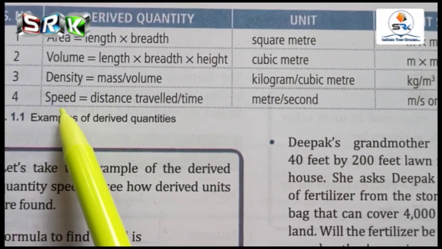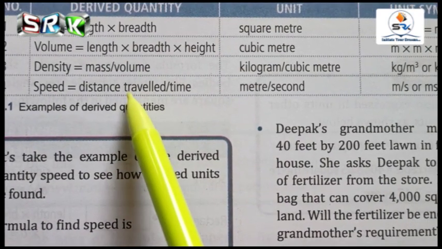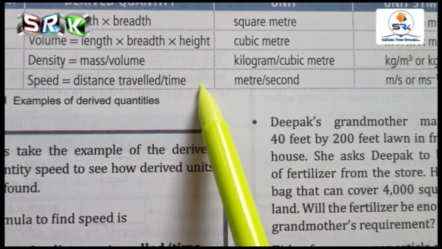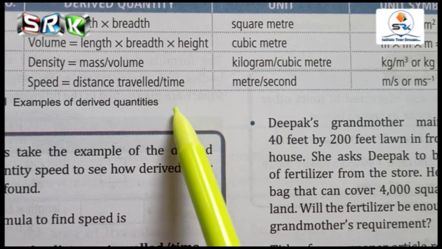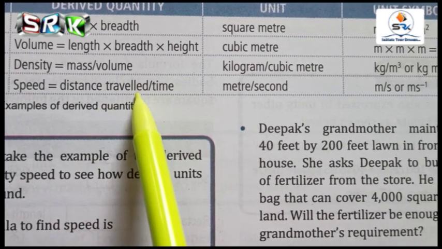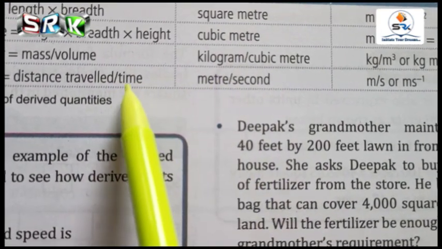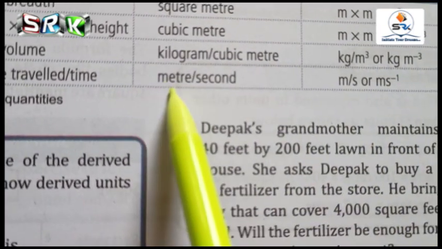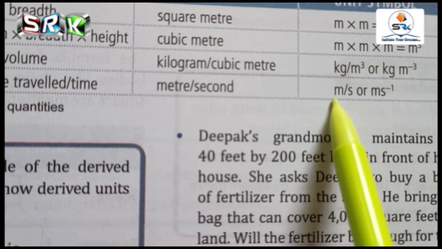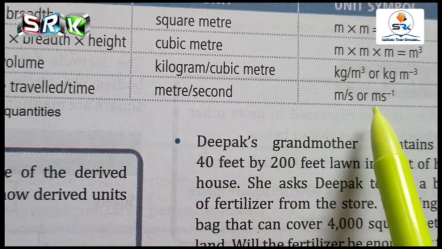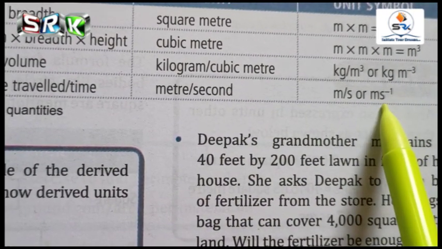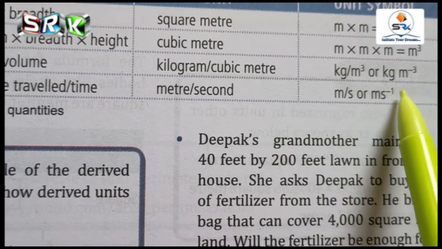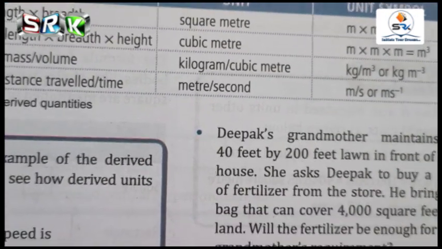And finally, speed is equal to, what is the formula for that? Distance travelled by time taken. So distance travelled is measured in meter and time is measured in second. So the unit is meter, representation m, and second, s, or otherwise it could be written as meter second to the power of -1.